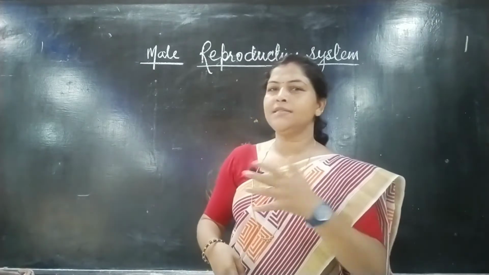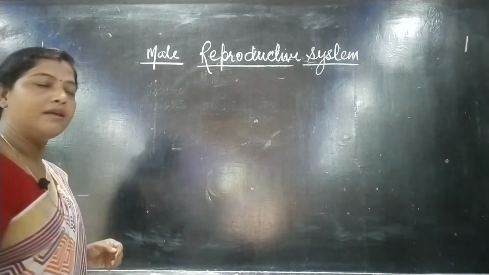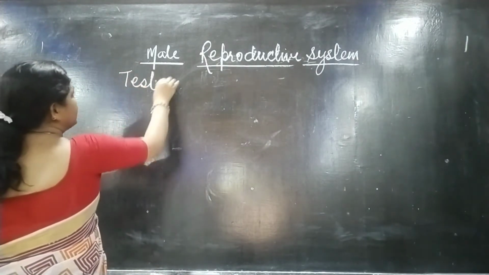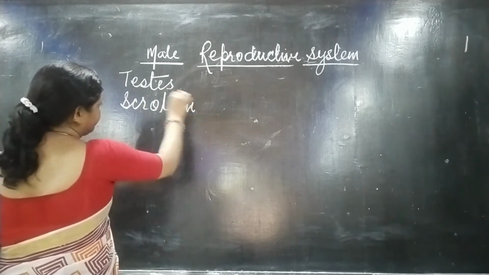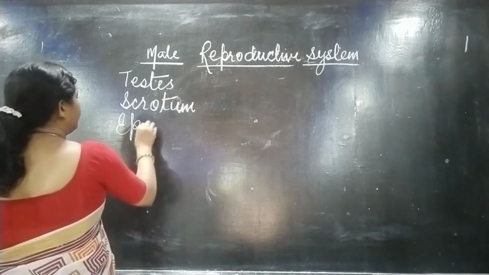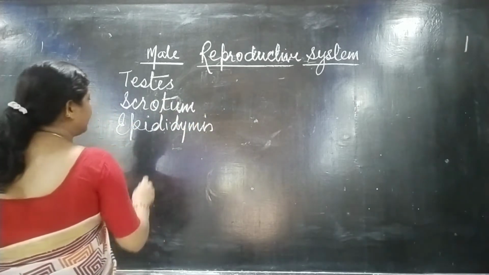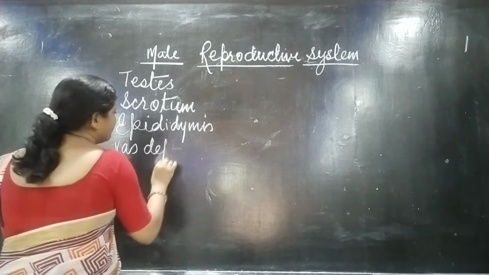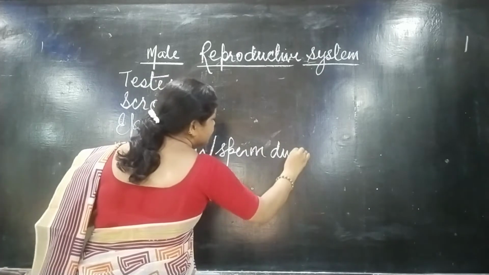So let us start this system, the male reproductive system. First of all, I'm going to write the organs which are involved in this system. These organs are testis, scrotum, or you can say scrotal bag also, epididymis, and then after epididymis there is the vas deferens, or sperm duct.